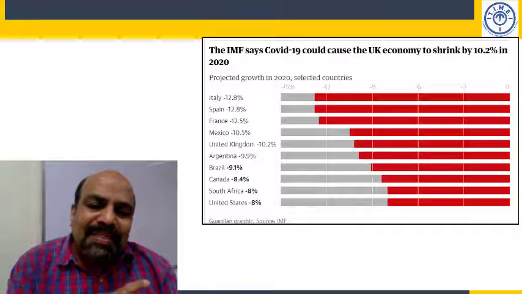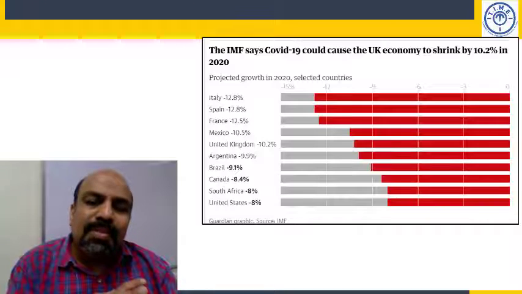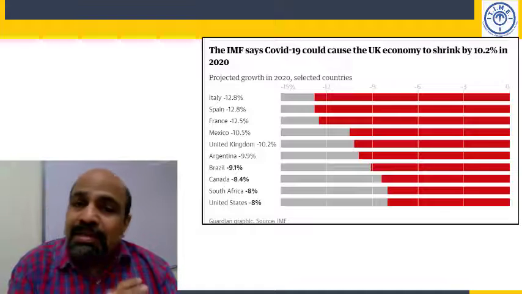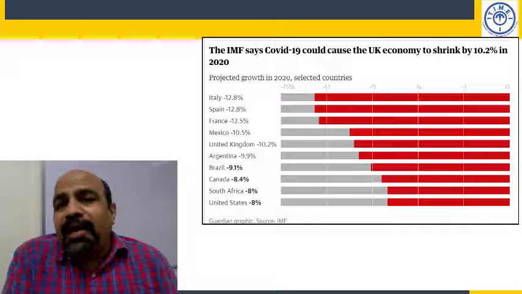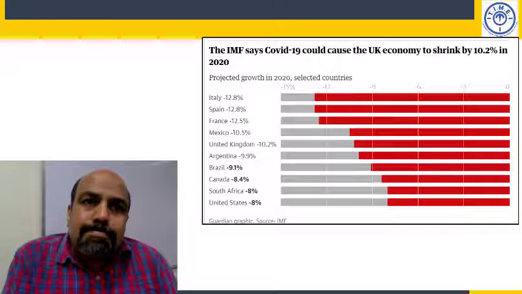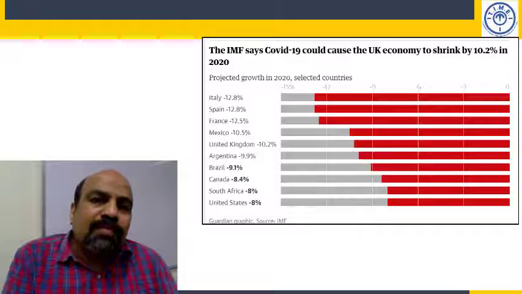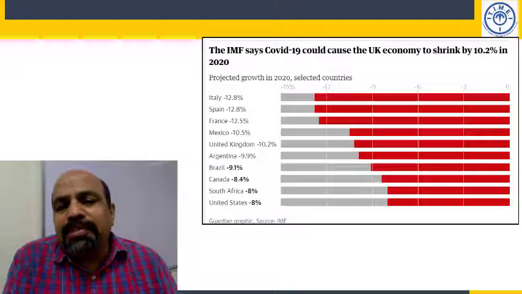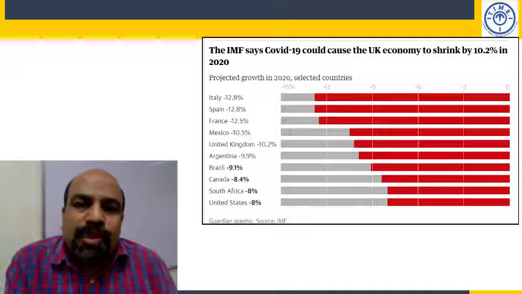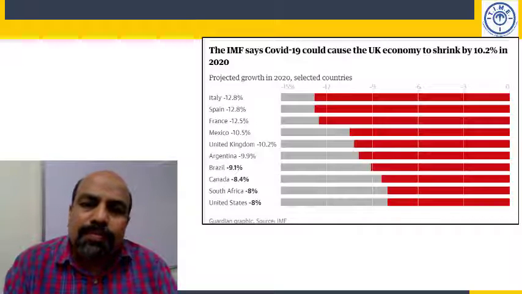So anyway, things are going to be very bad for the whole of Europe, the whole of Americas. Things will be okay, I would say, for India and a few more countries like Taiwan, South Korea. But otherwise, they are going to be pretty bad for a lot of other countries. Okay, this graphic tells you a lot of good things.